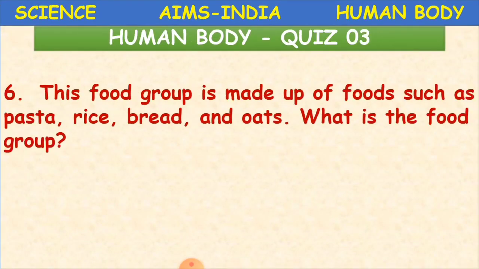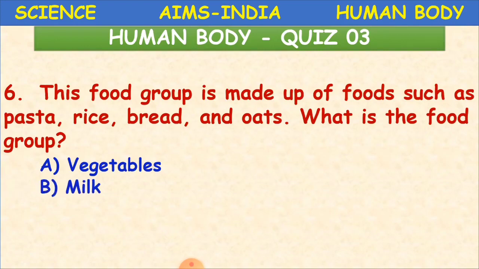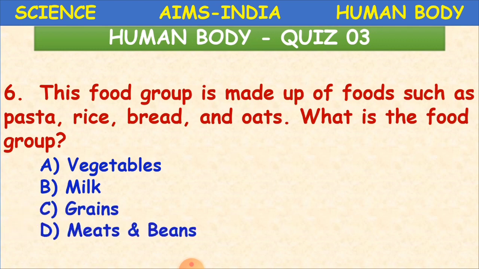This food group is made up of foods such as pasta, rice, bread, and oats. What is the food group? Is it vegetables, milk, grains, or meats and beans?